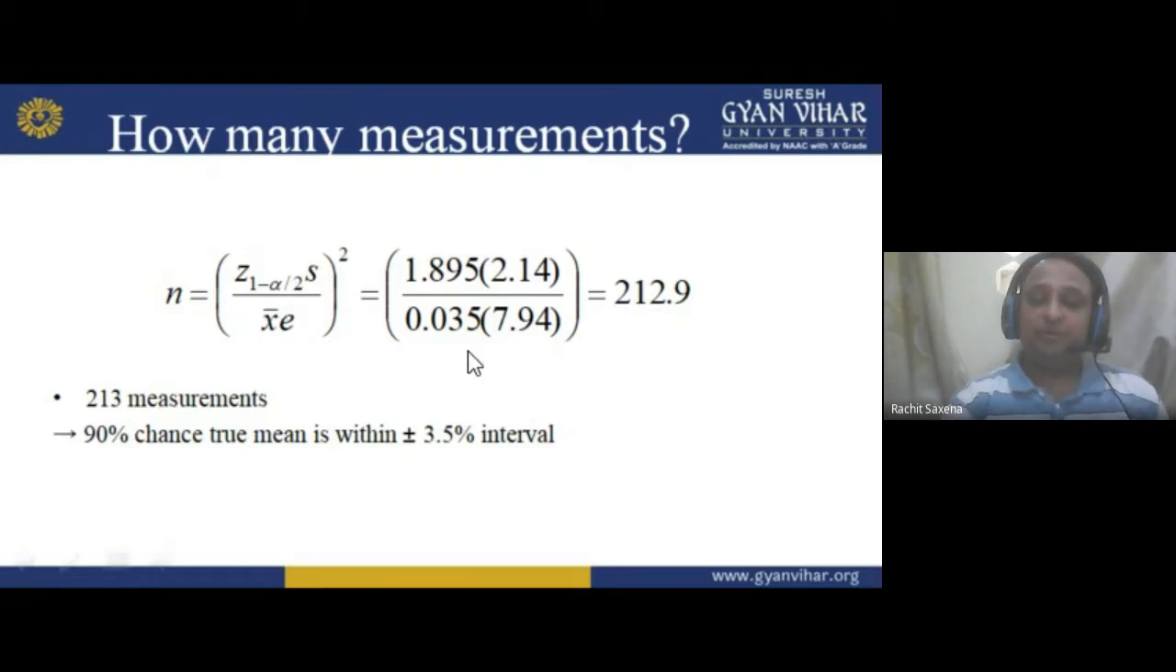So if the question asks you about how much chance the true mean has, the answer is 90% chance. So you will find questions in different manner, in different ways. Okay, you can do it very easily.